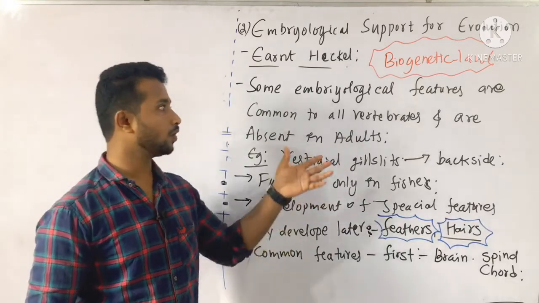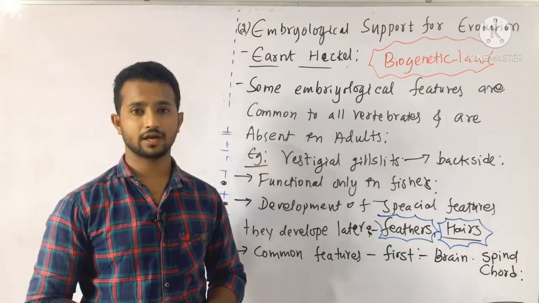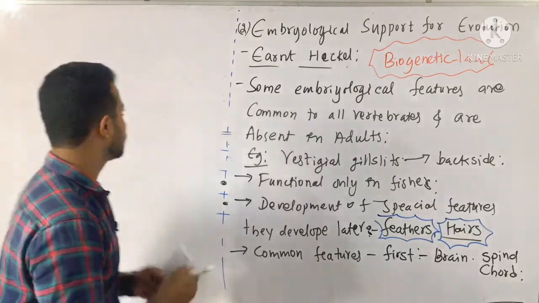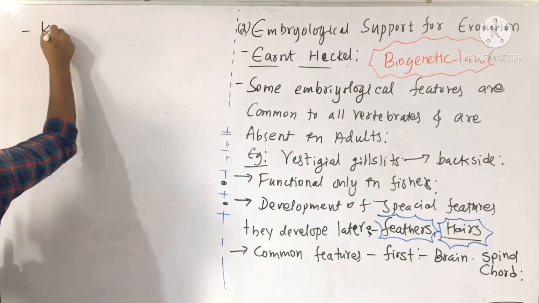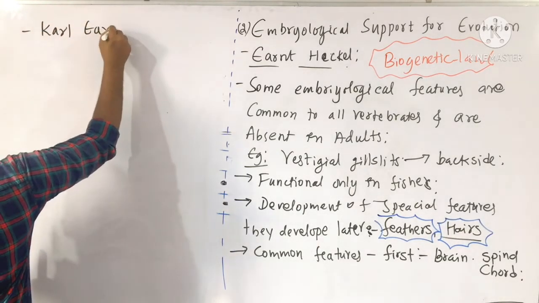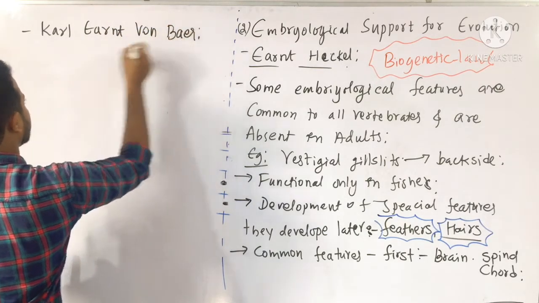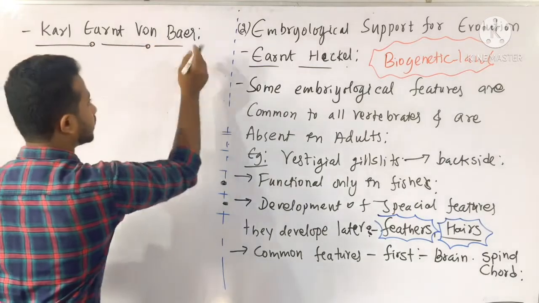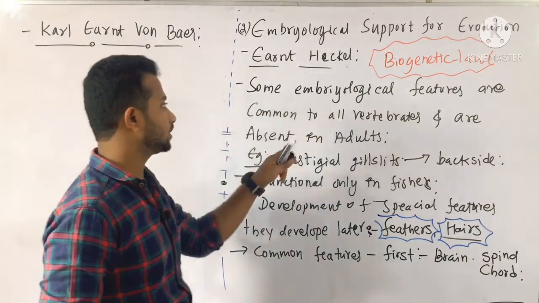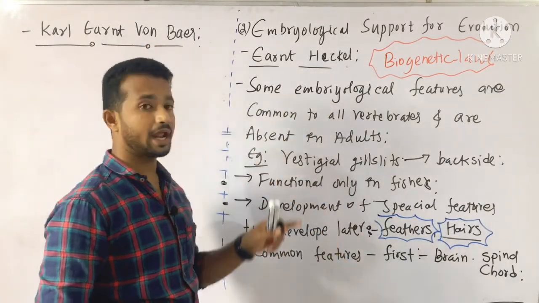He disapproved the theory given by Ernst Haeckel. According to Carl Ernst von Baer, he disapproved the theory that some embryological features are common for all the vertebrates and absent in adults.